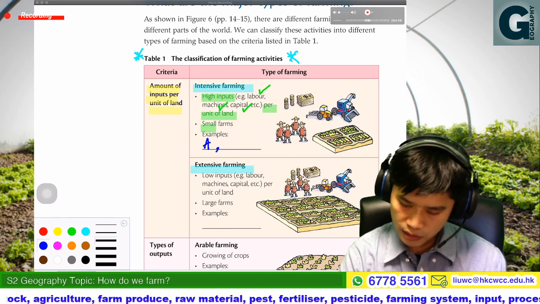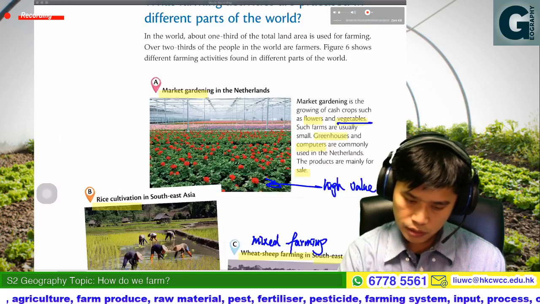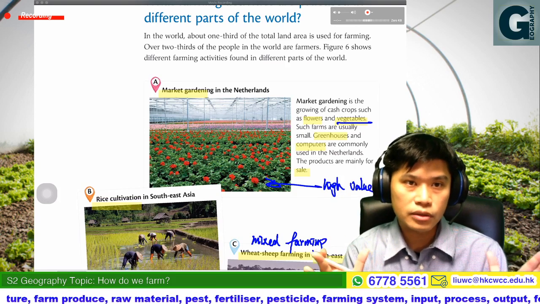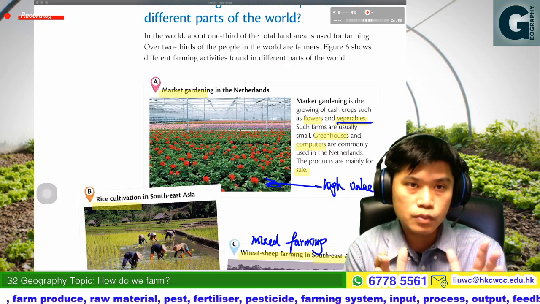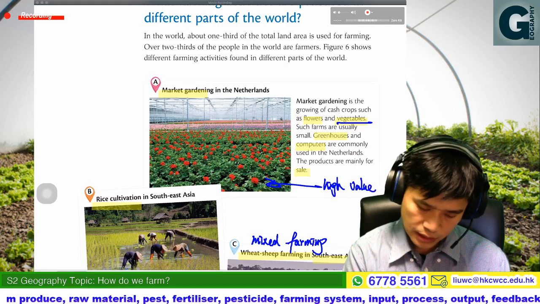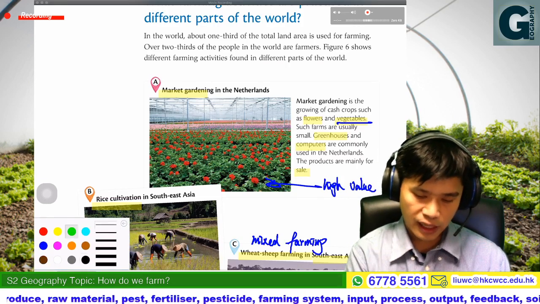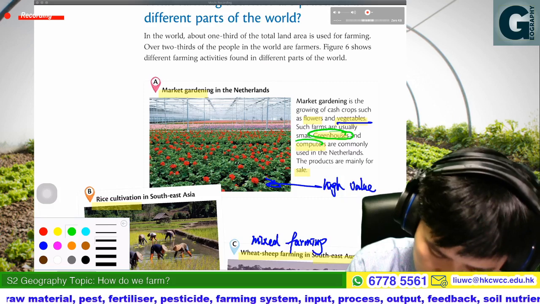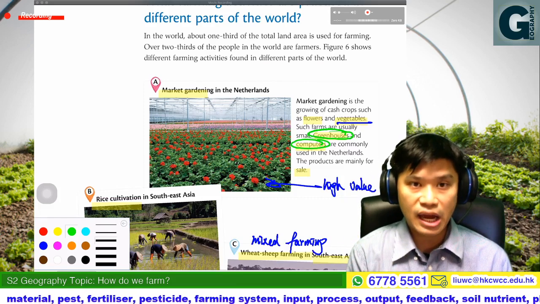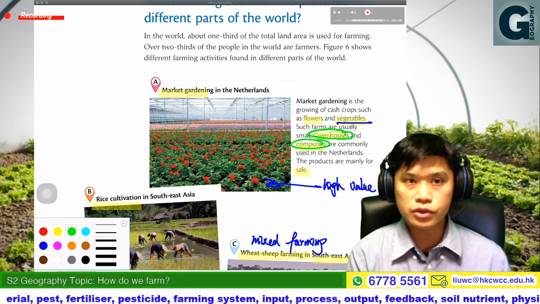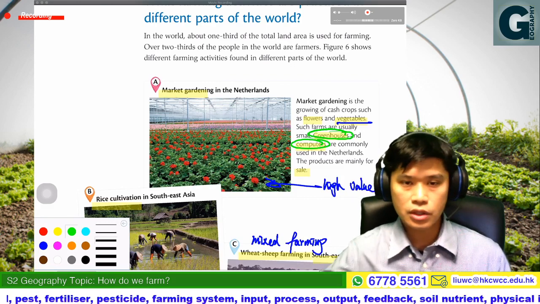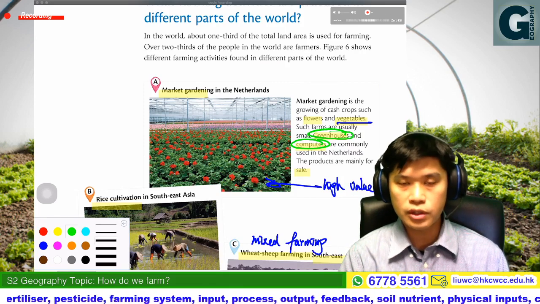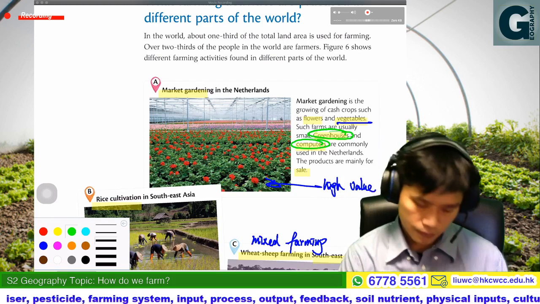If you look at market gardening here, you can see that the farm size is relatively small, but the input is very high. Why? Because people would use greenhouses or sometimes computers to take care of the farm produce, those flowers and vegetables. So the input per unit of land is high.